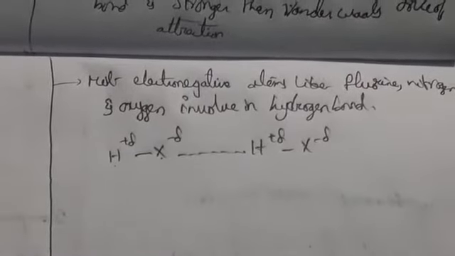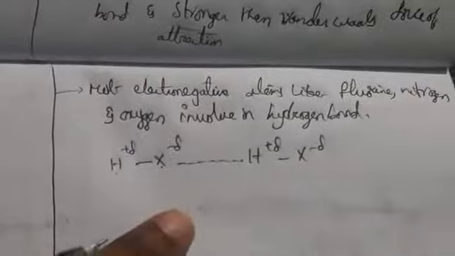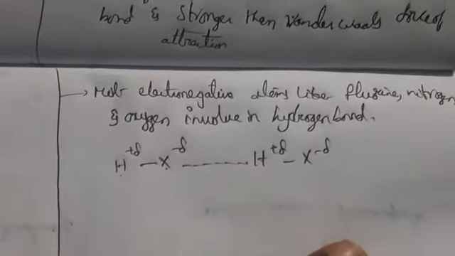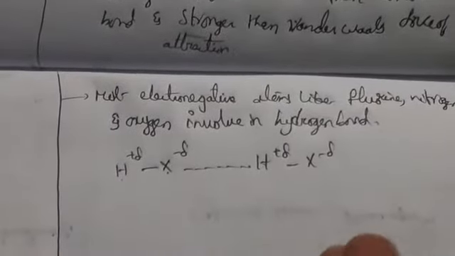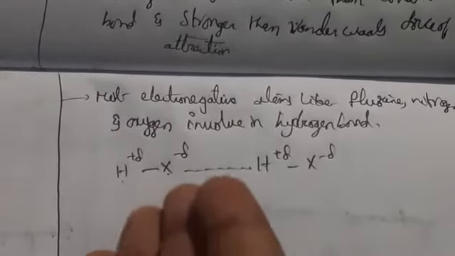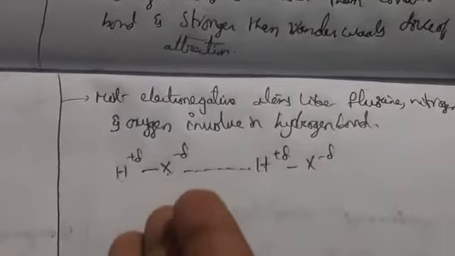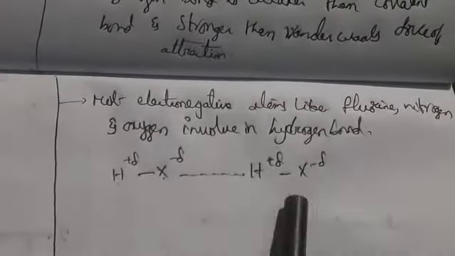By this we can say the hydrogen atom becomes highly electropositive with respect to the other atom X. When another atom replaces it, the same thing happens. That is why it gives partially positive charge and acquires partially negative charge. Because of this, the molecules show a weak electrostatic force of attraction between them.